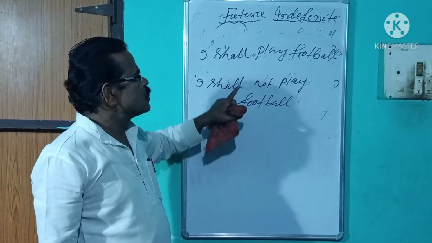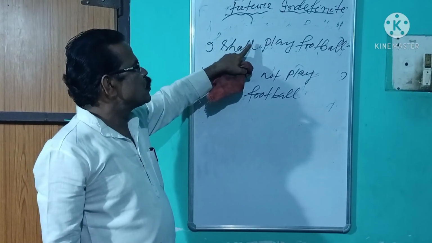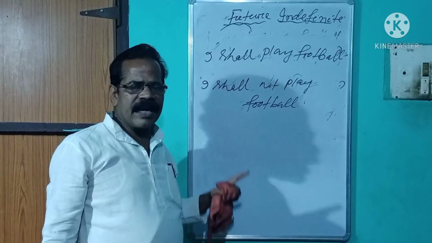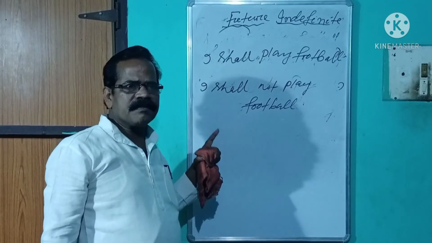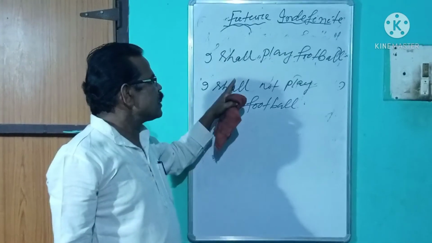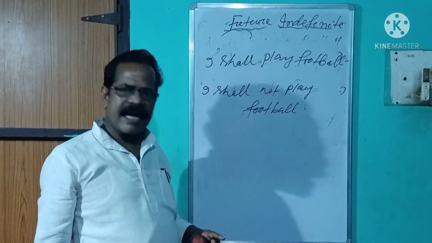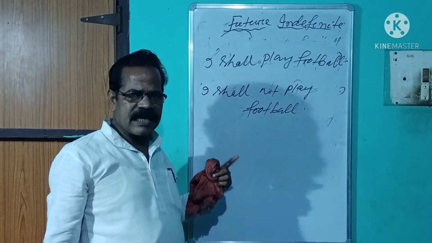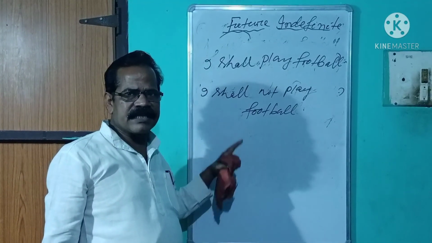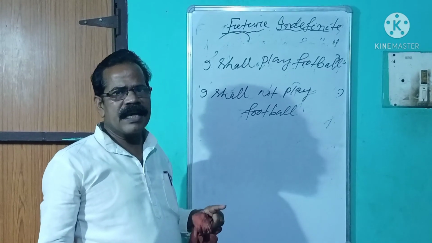Okay, students, we discussed how affirmative sentences are changed into interrogatives: first yes or no interrogative, then WH words interrogative, and next into negative. In the next class, we will discuss sentences in the future imperfect.